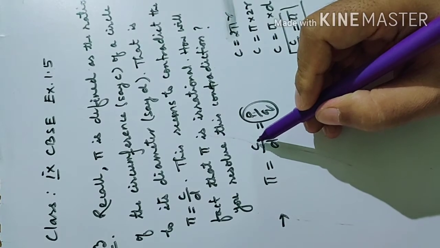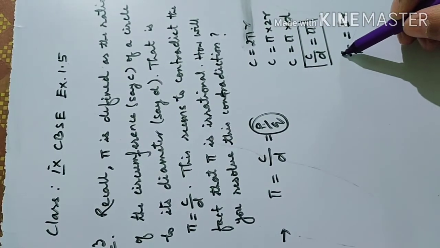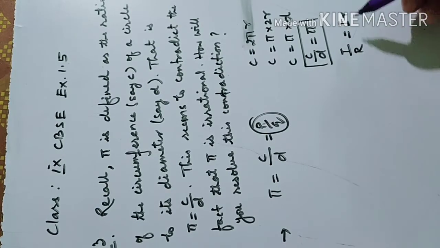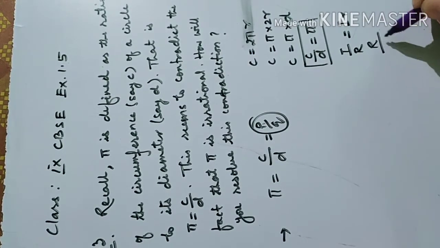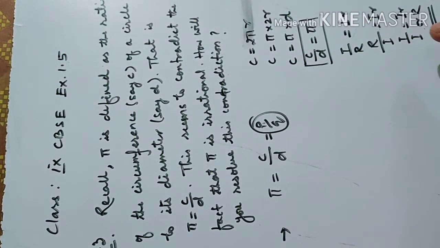So let us consider now. Suppose the circumference is irrational and the diameter is rational. We already know that an irrational number divided by a rational number will come irrational, or a rational number divided by an irrational number will also come irrational, and an irrational number divided by an irrational number sometimes will come rational, sometimes irrational. Just forget about this one.